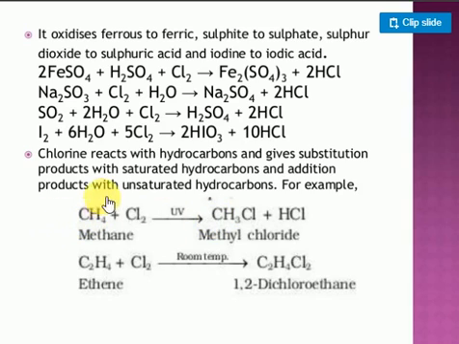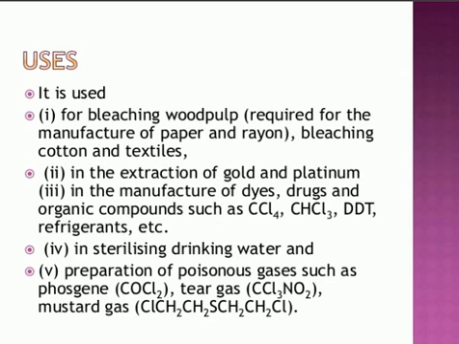If you take a saturated hydrocarbon, a substitution reaction takes place. If you take an unsaturated one like C2H4, 2 hydrogen atoms are deficient and 1 pi bond will be there. When it reacts with chlorine, the addition product will come. The chlorine atoms are added, that's called the addition product. Unsaturated hydrocarbons give the addition product only, and saturated hydrocarbons give the substitution product only.